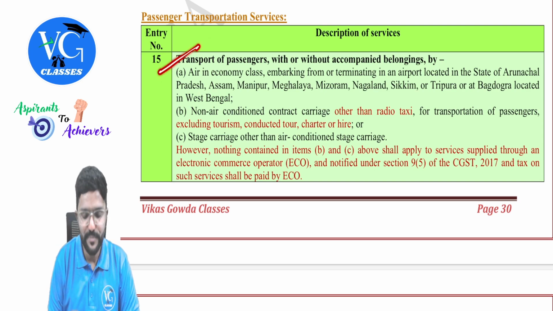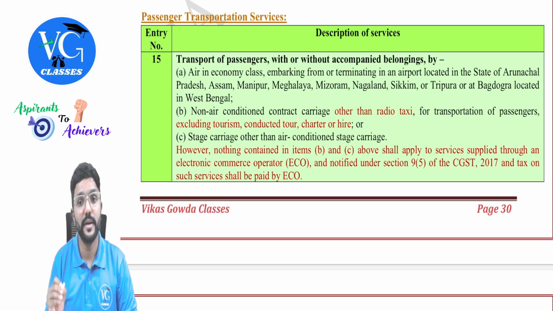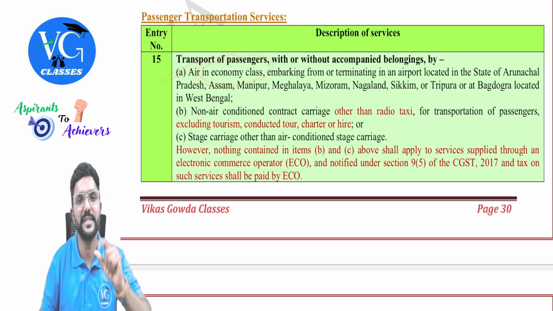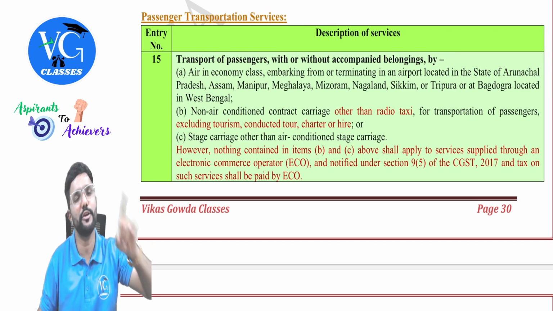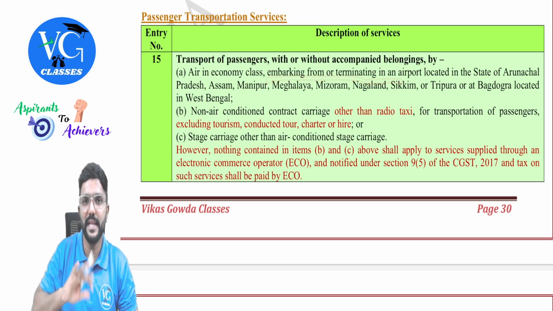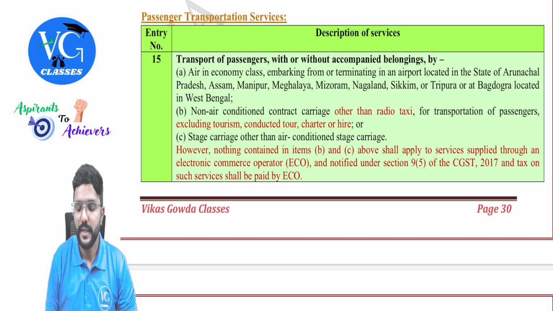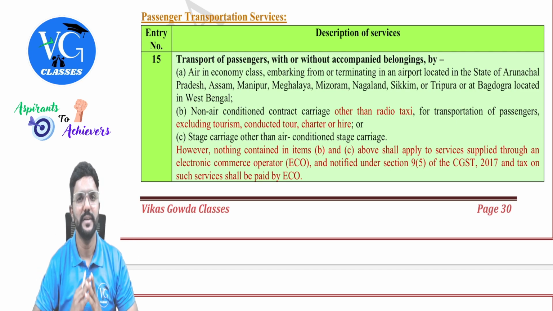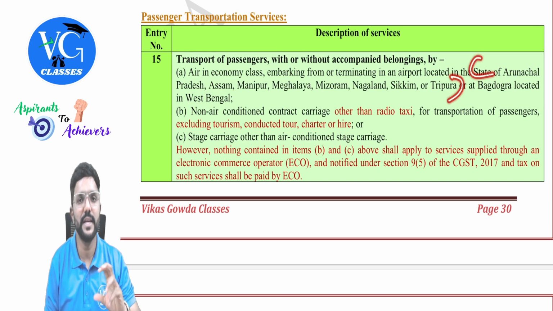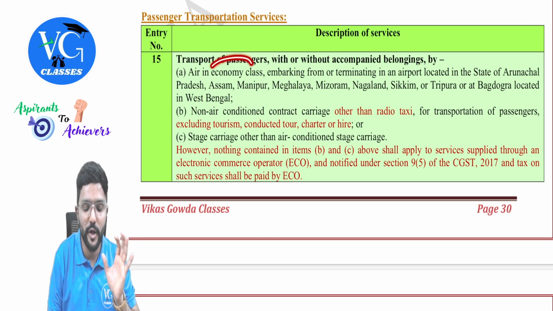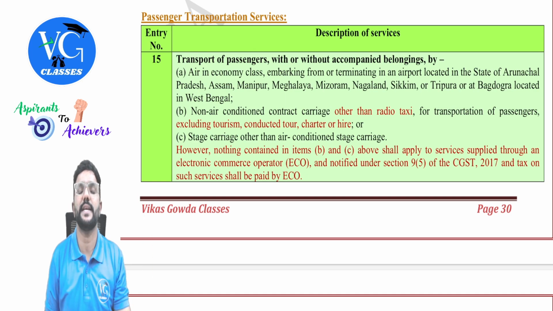Transport of passengers with or without accompanied belongings, that is with or without luggage, by air in economic class. That means if it is business class, taxable. Or any class other than economic class, taxable. Air in economic class embarking from or terminating, either starting point or ending point, in an airport located in the state of Arunachal Pradesh, Assam, Manipur, Meghalaya, Mizoram, Nagaland, Sikkim, Tripura. Any airport in these states, guys. Either your starting point or destination point is in any airport of these states. If it is economic class, on the airfare, GST is exempt.